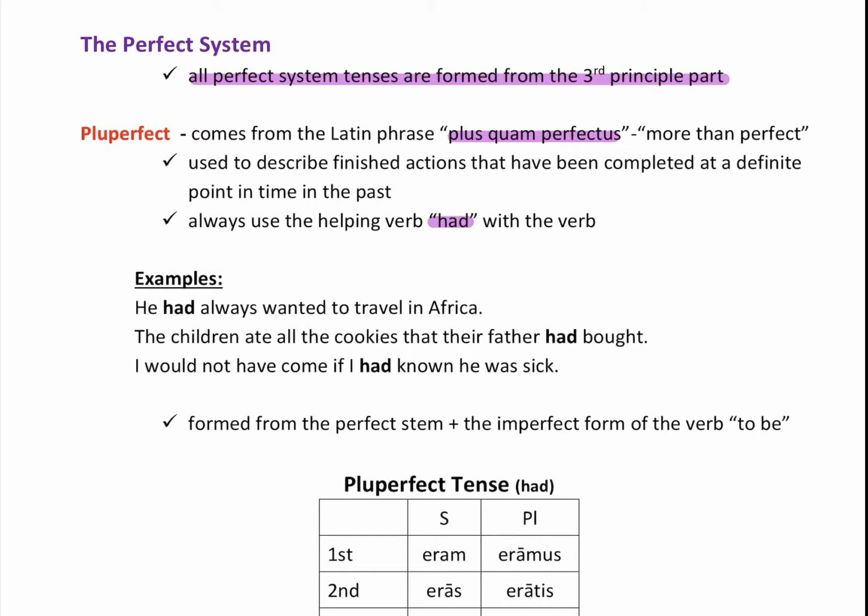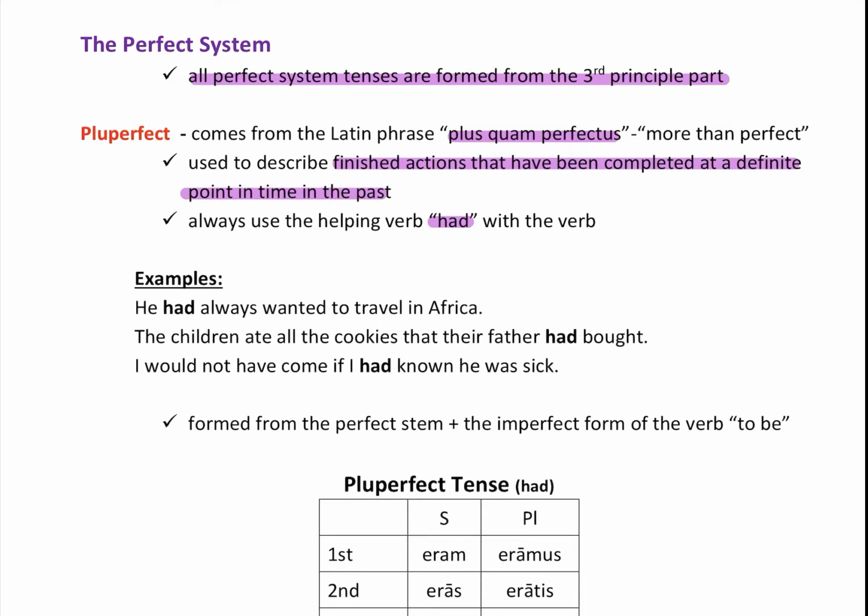So you remember that imperfect means something was going on in the past. It was continuing to happen when I was talking about it, and it may still be happening. So it's imperfect. It's not been finished. These are definitely finished actions that have been completed at a definite point in time in the past.